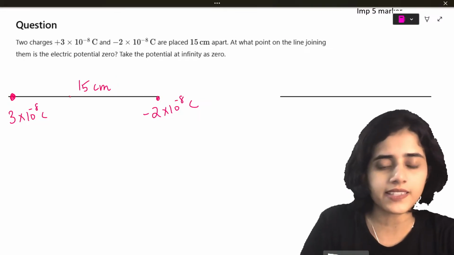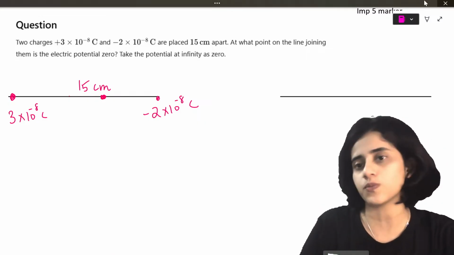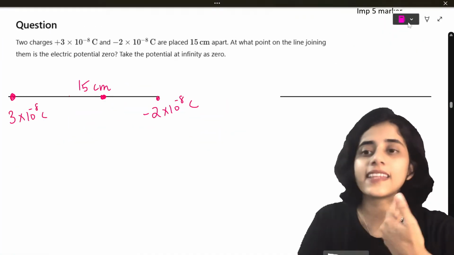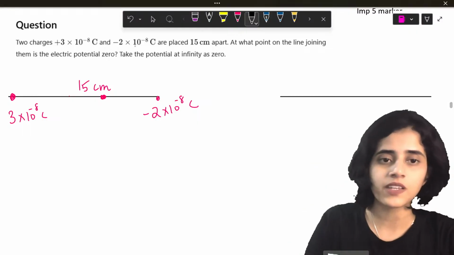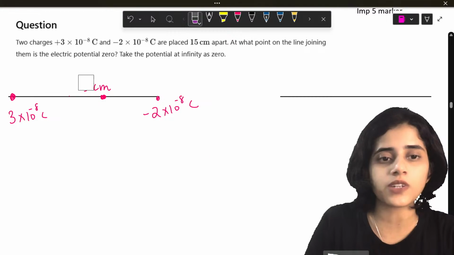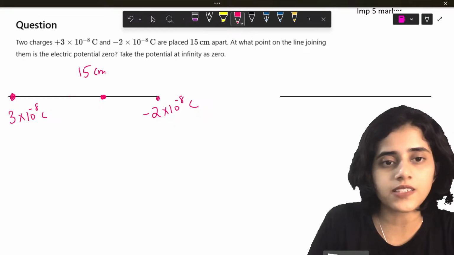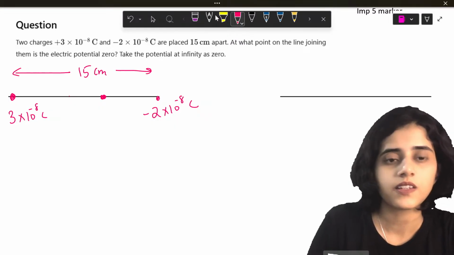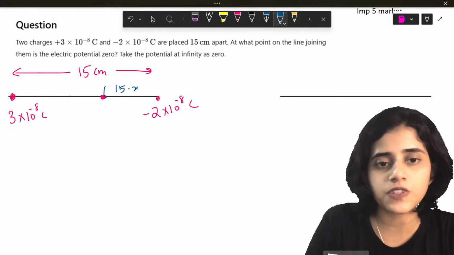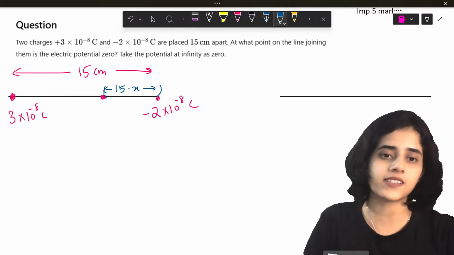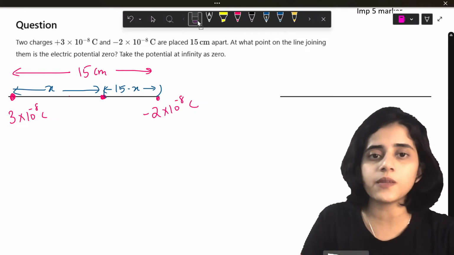So at some point, let me just put a random point. Let's say at this point the electric potential is 0. I'm assuming that, but the actual point I have to find out. So with respect to that point, now I need to write down the coordinates. So this full thing is 15 centimeter. Now with respect to that point, I will take this much as 15 minus x and this much as x. Do you all agree?